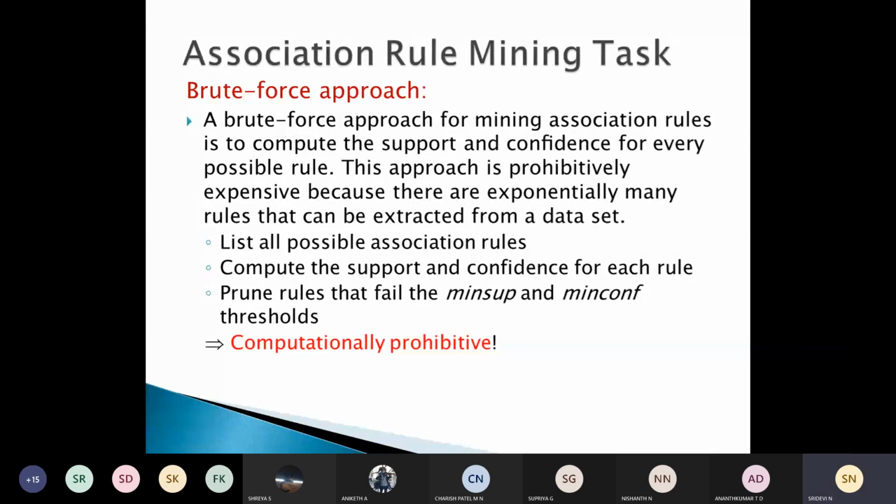We have to list all possible association rules. We have to compute the support and confidence for each rule, and after computing, we have to check those and remove the rules which fail the minimum threshold values of support and confidence, isn't it? So using the brute force approach, this is a problem.